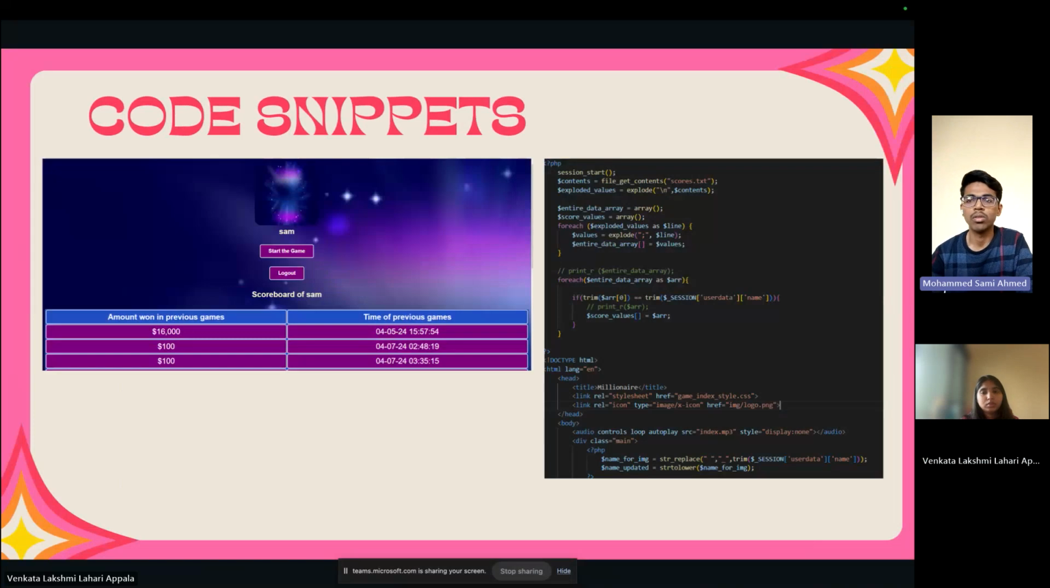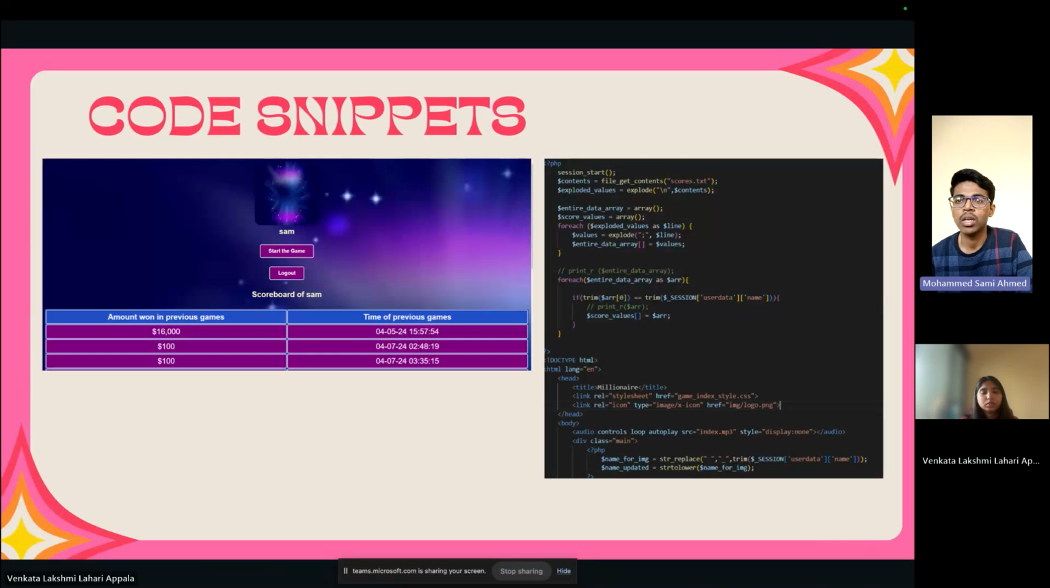This is a code snippet. Once the user logs in to the game, he'll see his dashboard. On the left side, we can see the user photo and his username written on it. And he has two options. He can start the game or he can log out of the game. At the bottom, you can also see the scoreboard of that user. In this snippet, we can see three amounts. So this is the user's detail. He has played three games, and on the right hand side, we can see the timestamp of when he played the game.